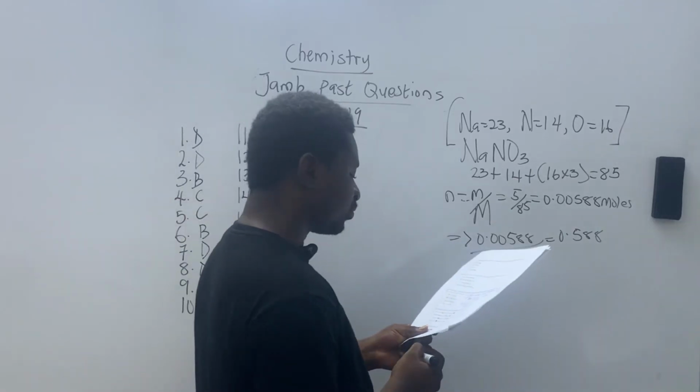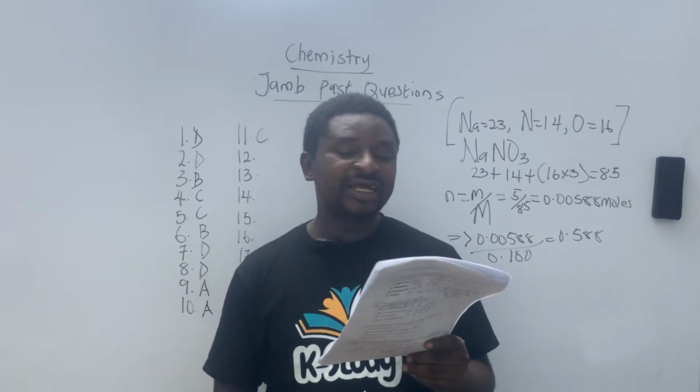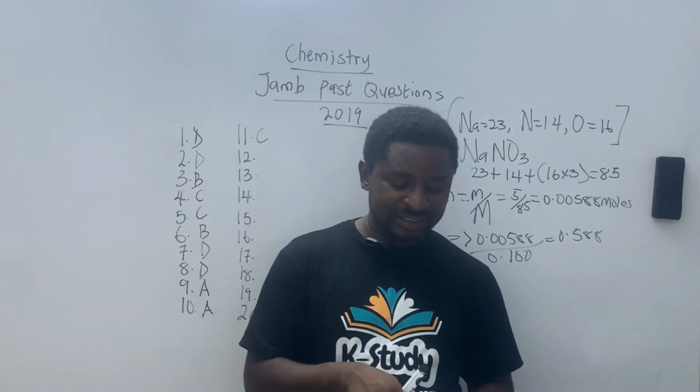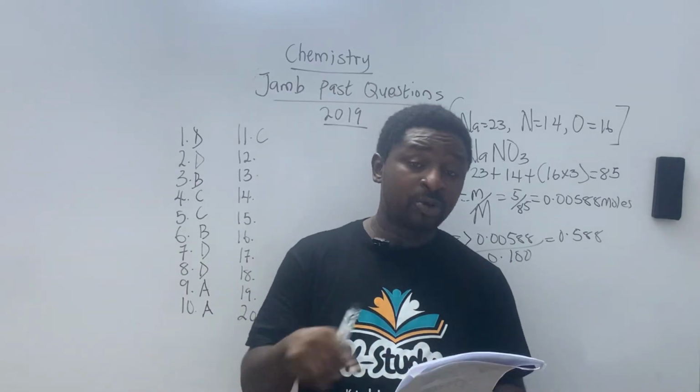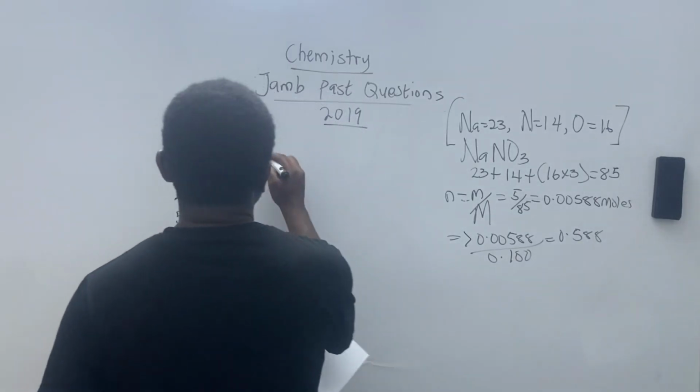Question number 12. The 2 ions responsible for hardness in water are: A, Ca2+ and Mg2+, that's calcium and magnesium. B, you have potassium and magnesium. C, you have calcium and lithium. D, you have calcium and sodium. My answer is A. If you are studying hardness of water in your chemistry, you will understand this part. It's just the 2 ions that are responsible for the hardness of water. So our correct answer in question number 12 is A.